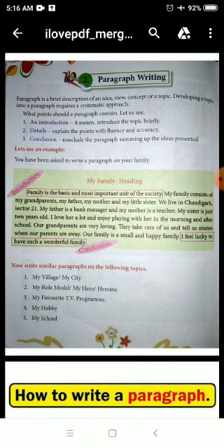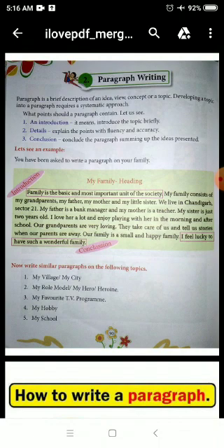So what is a paragraph? Paragraph is a brief description of an idea, view, concept, or a topic. Developing a topic into a paragraph requires a systematic approach.